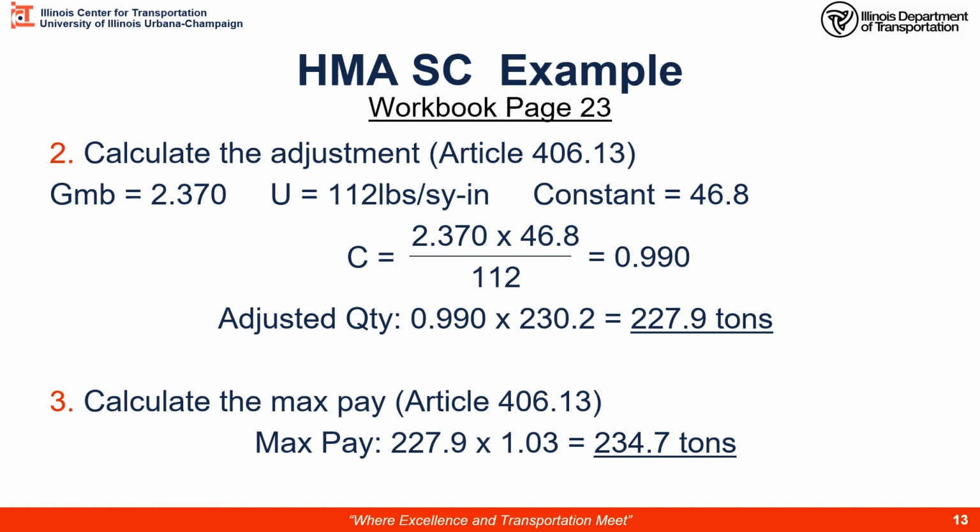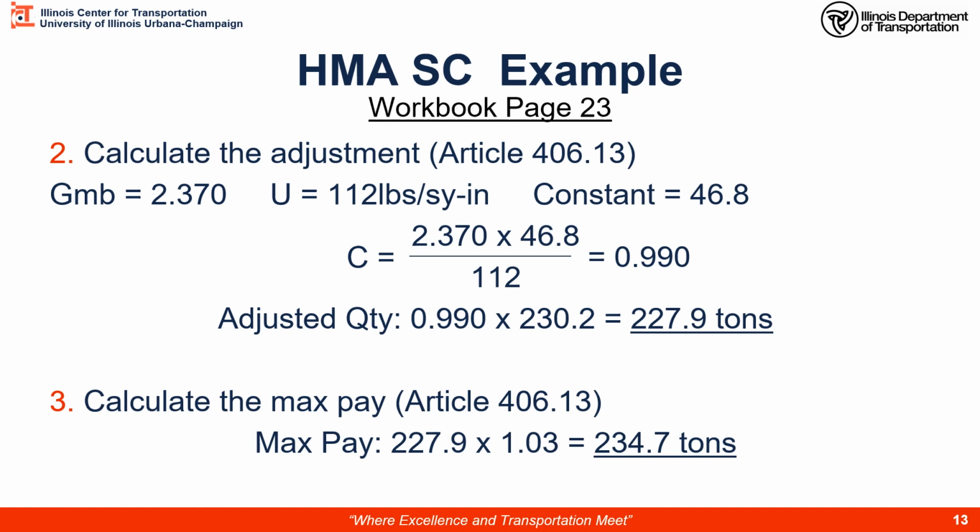Continuing on, page 23 in the workbook, we're on step 2. We've calculated our theoretical tonnage as specified by the engineer. Now we need to calculate our adjustment based on its surface course, its actual density. The bulk specific gravity, or GMB, from our mix design is 2.370, right?